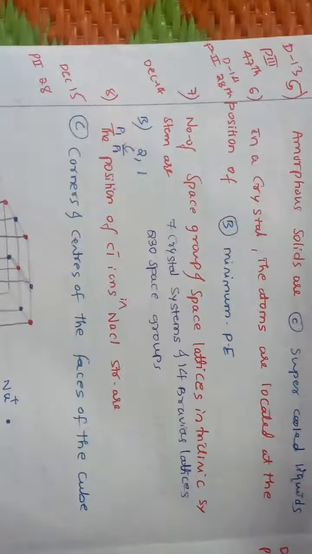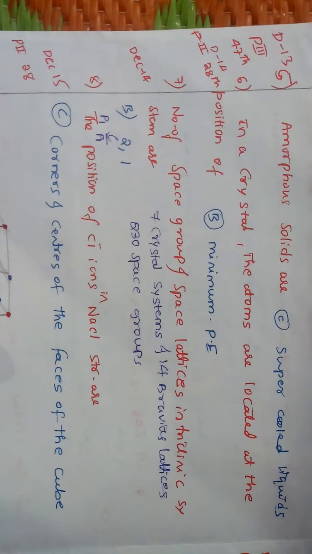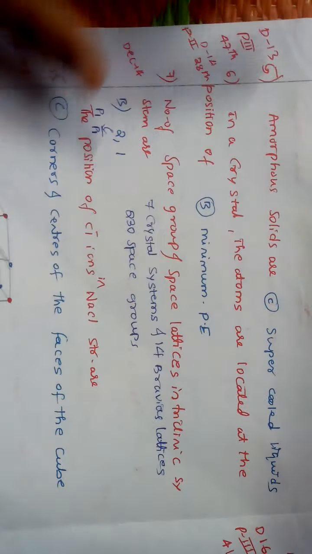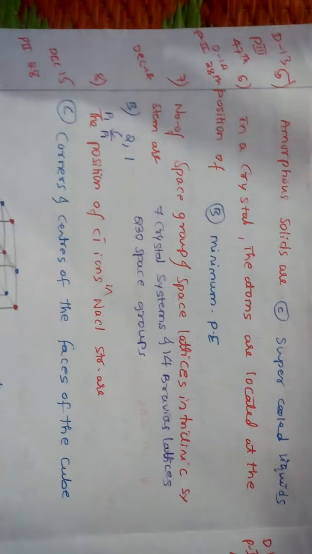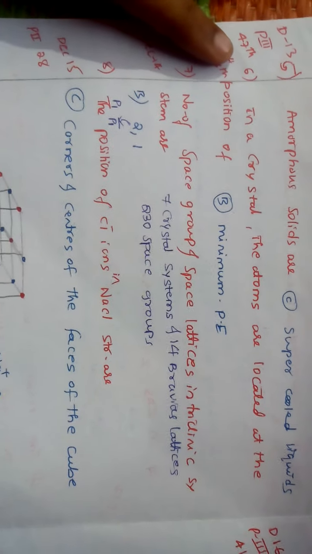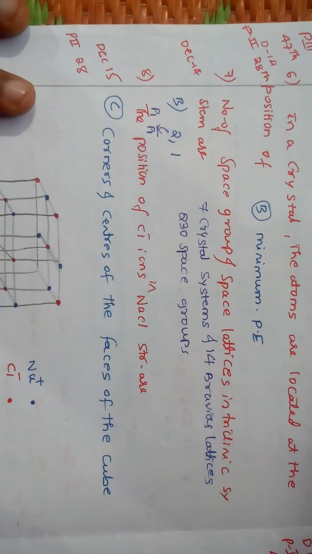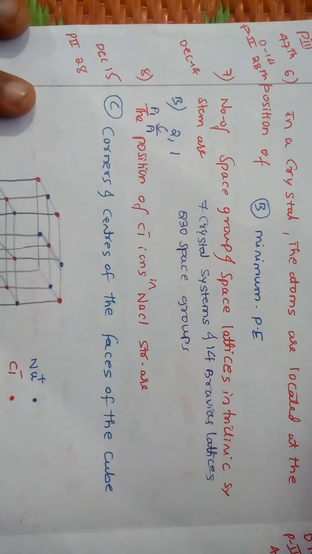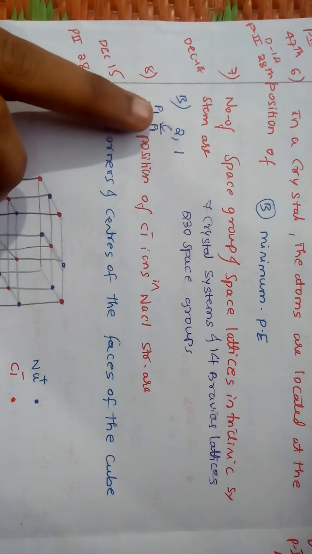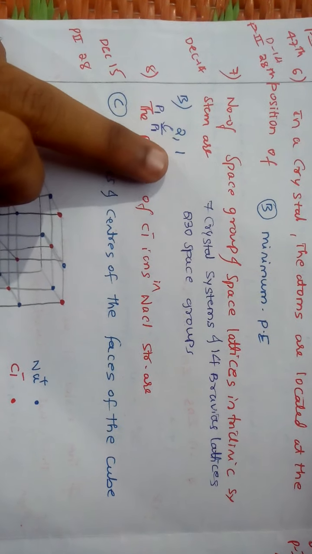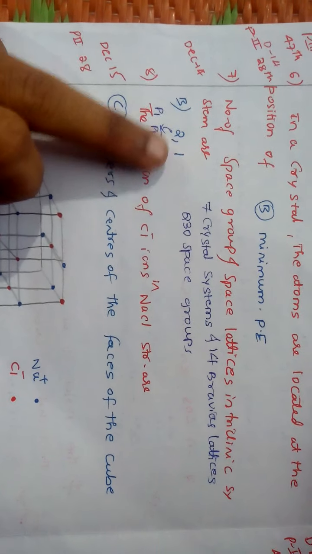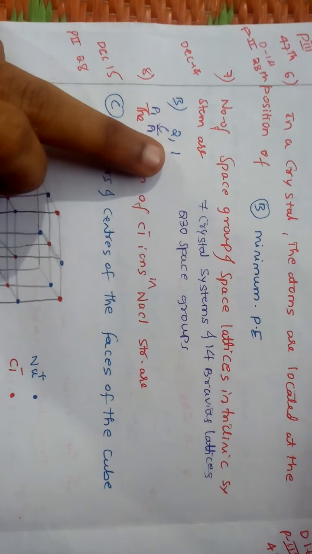Second question, asked in December 2013: amorphous solids are supercooled liquids. Guys, this question was asked two times. In crystal, the atoms are located at the minimum potential energy. This is also direct knowledge based. The number of space groups and space lattices in the triclinic system: here space group is 2, space lattice is 1.